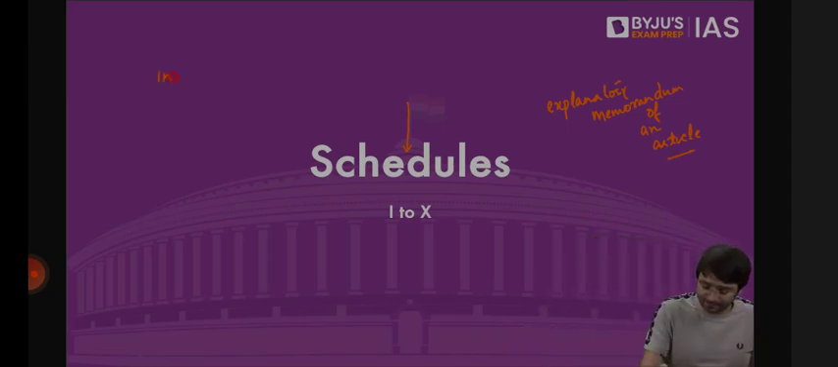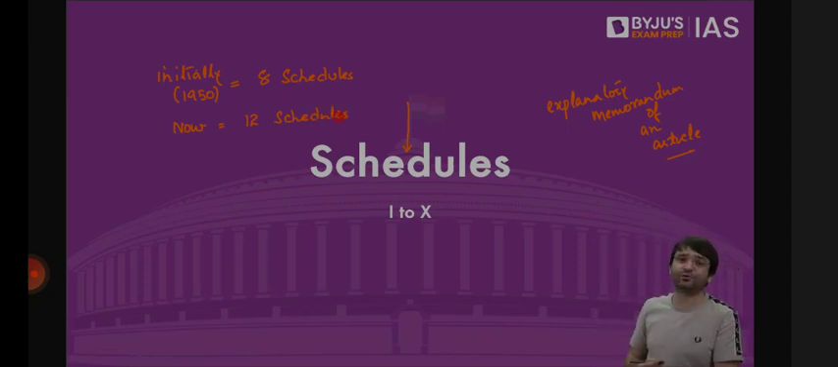Initially, which means in 1950 when the constitution was enacted, we had 8 schedules. Now, we have 12 schedules. You may also be asked in your prelims examination when these schedules were added. For example, the question that we discussed on Friday: 9th schedule was added during the prime ministership of. Such questions have been asked. 9th schedule, 10th, 11th, 12th.